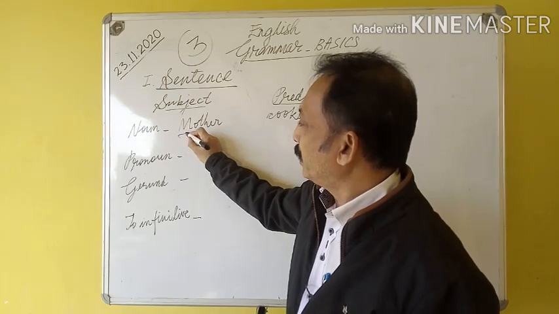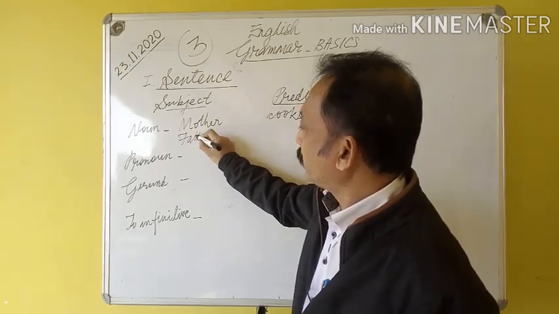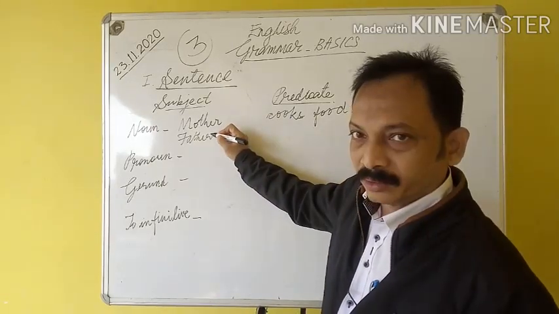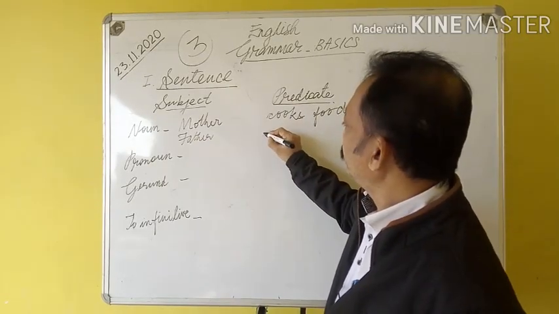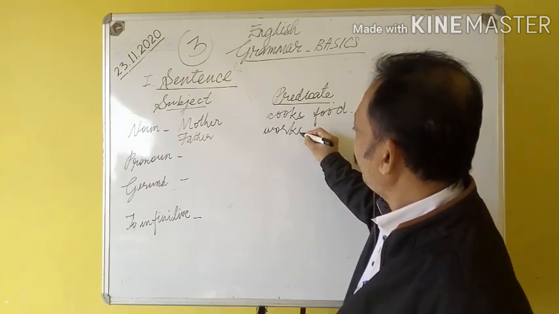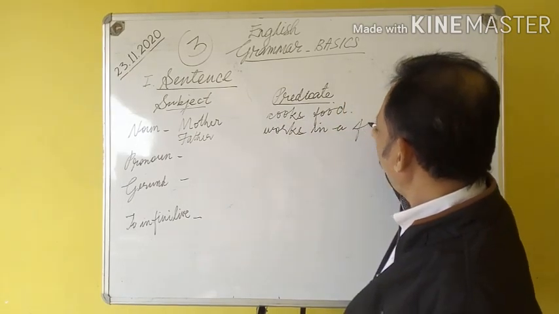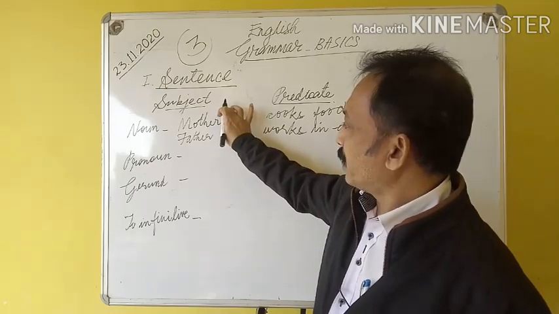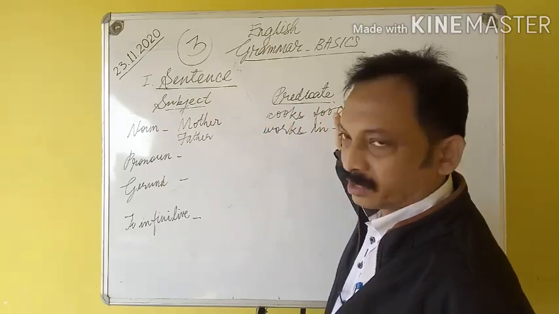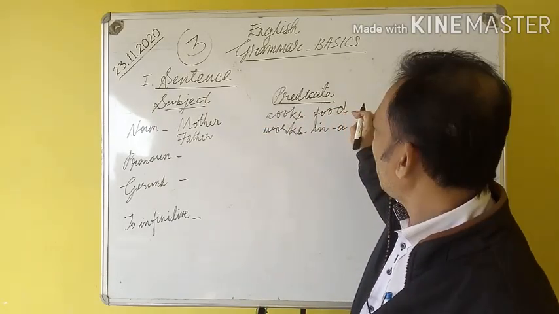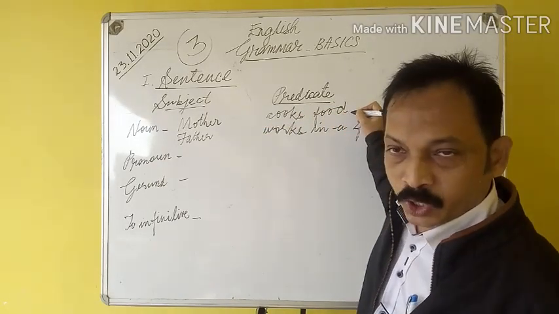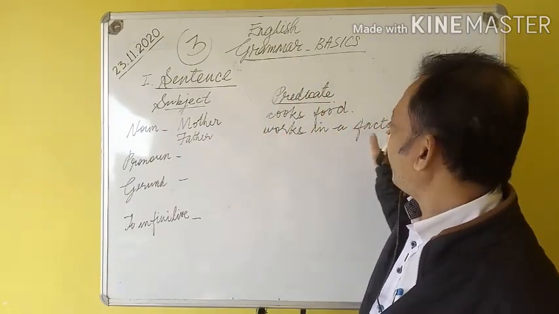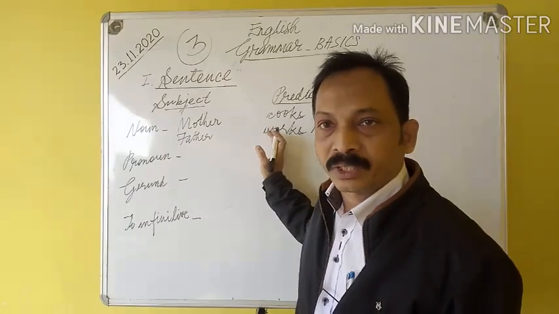One more example. Noun subject. Father is the subject. Always a sentence, such a sentence as a statement ends in a full stop. There must be the full stop here. The second example, father. Father works in a factory. Father works in a factory.